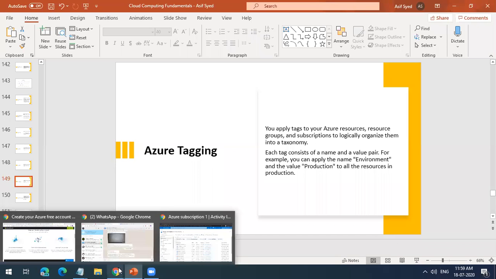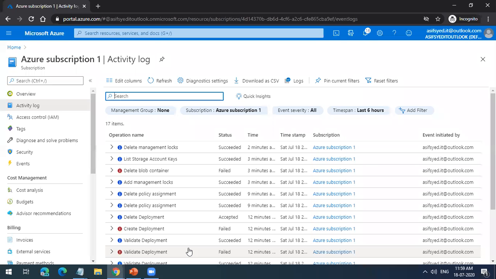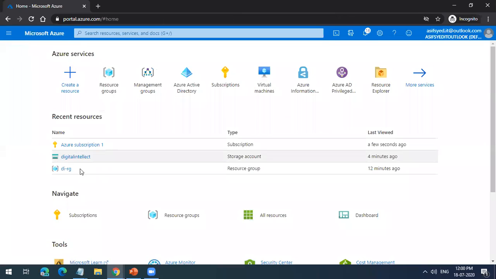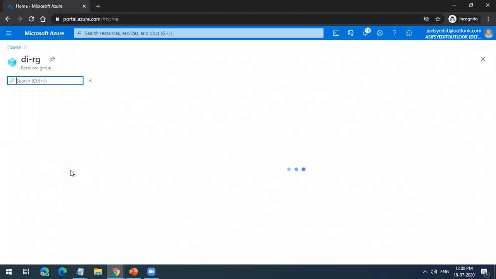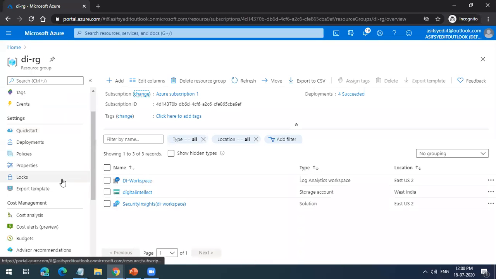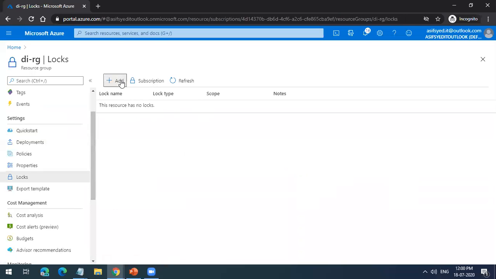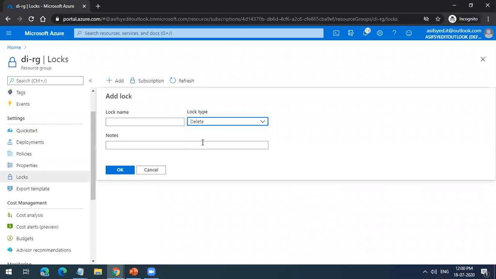If you want them to be able to spin up new environments and work, but not delete the existing ones, then you have to give them the delete lock. You don't give them read only, you give them the delete lock. So they will not be able to delete, but they can do anything else. Okay, thank you.